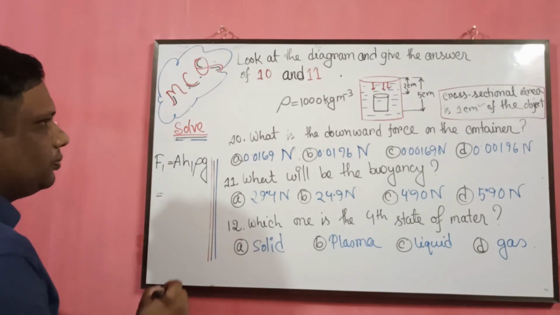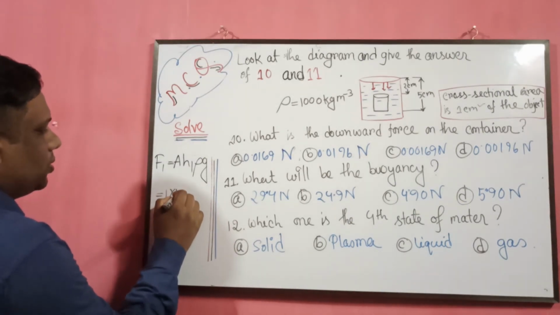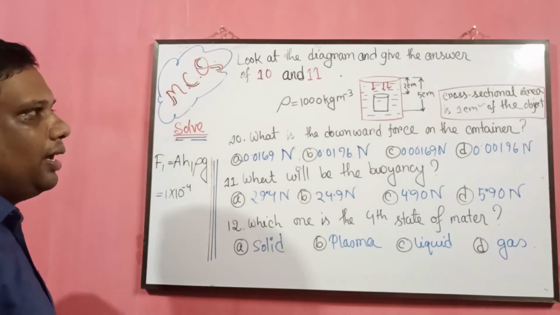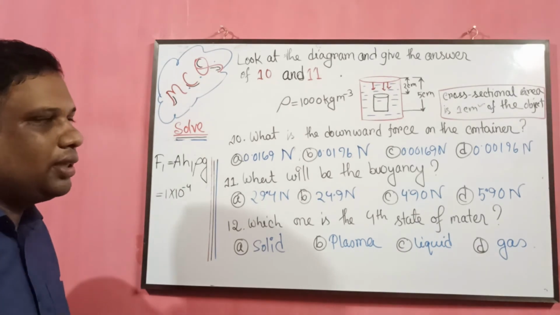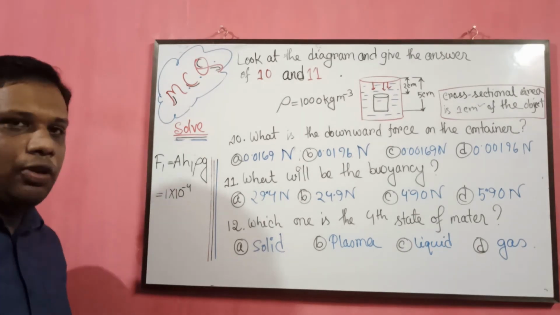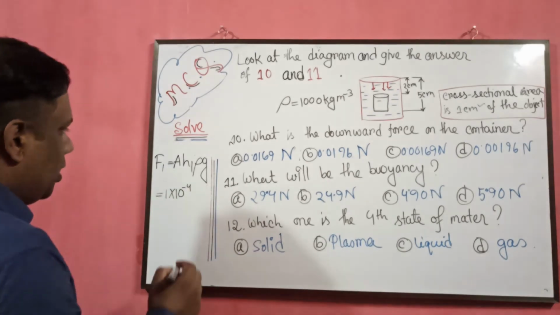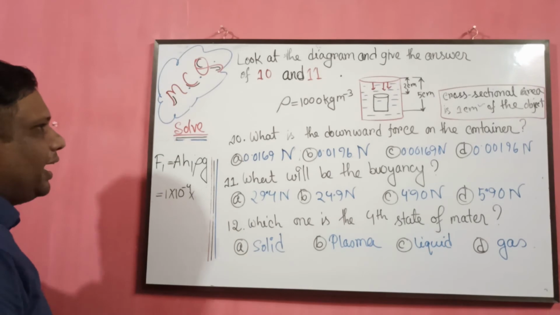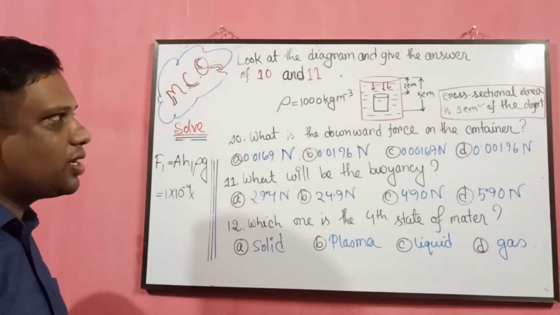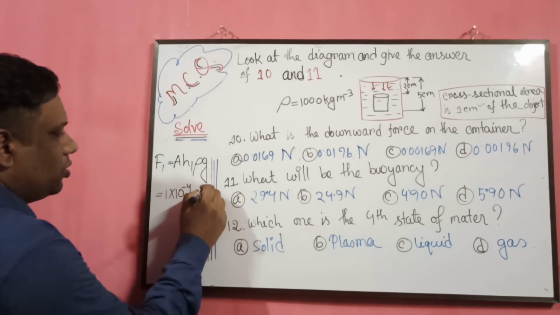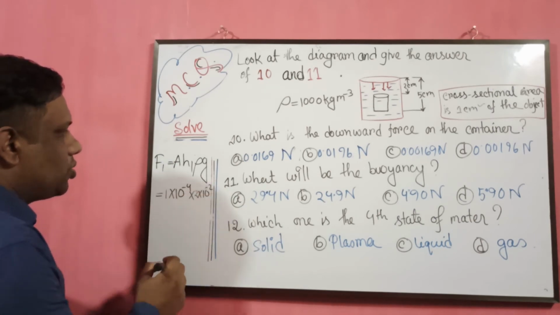So here we are putting the values. A is equal to 1 into 10 to the power minus 4 because the unit given is 1 centimeter square, and we are converting the unit into meter scale. So 10 to the power minus 4 for meter scale, and H is also in centimeter scale, which is 2 centimeter, and we convert it into the meter scale, 10 to the power minus 2.